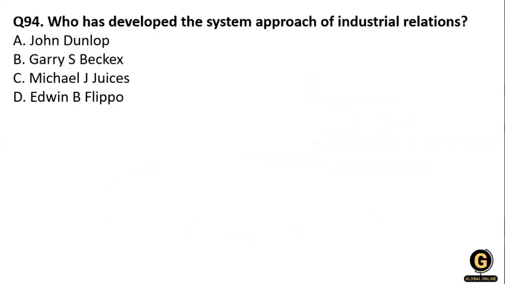Clear? The next question: who has developed the system approach of industrial relations? Option number 1, John Dunlop. Option number 2, Jeremy Beck. Option number C, Michael Juice. And option number D, Adam Flippo. So what will be the right answer? Yes, this is John Dunlop.